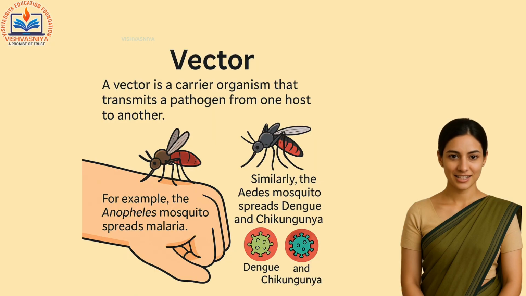Next, we have vector. A vector is a carrier organism that transmits a pathogen from one host to another. The most common example is the Anopheles mosquito, which spreads malaria. Similarly, the Aedes mosquito spreads dengue and chikungunya.